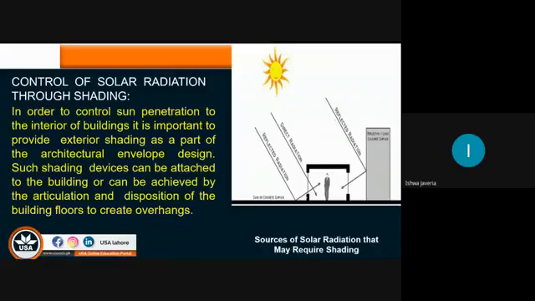And if we want the maximum reflected radiation inside our building, we can add another material or another source of reflection over here that lets our environment heat up and absorb the heat in the summer hours or the peak hours of the daytime. That heat will be used in the late hours or late night hours when we need it in the winters. That will give you a positive environment inside your room.